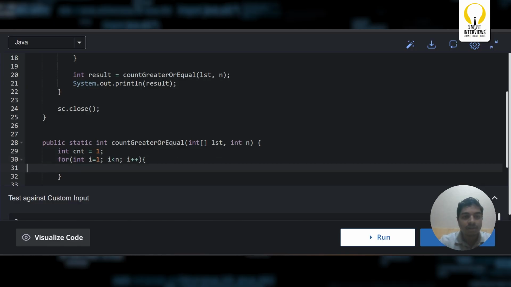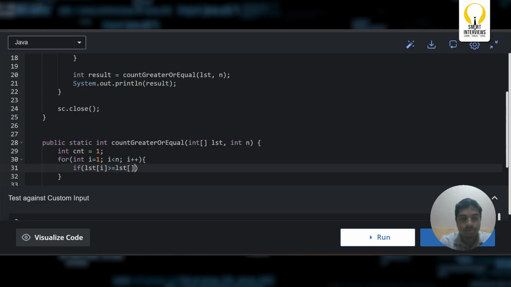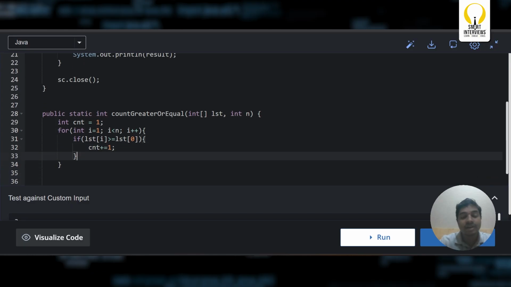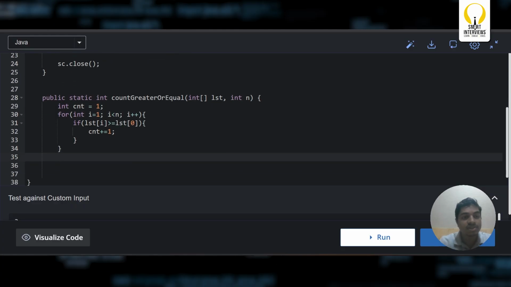Now if the grade of person i is greater than or equal to the mark that Chef got, list of 0, then the person passes, so count plus equals 1. Else he is not going to pass, so I'm not going to add anything. Finally I'm going to return this count.